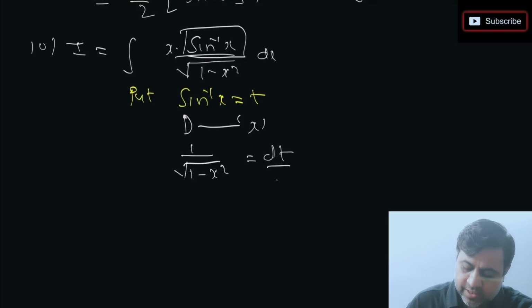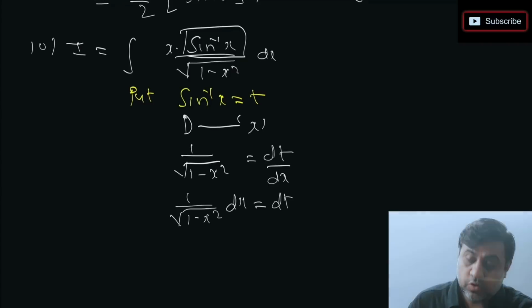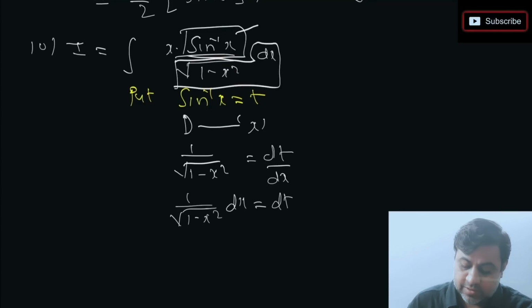Derivative of t is dt by dx. So 1 by under root 1 minus x square and dx will be dt. So if you observe this, 1 minus x square and dx will be dt. Sin inverse of x is t. So you should ask questions, sir, then what to do with this x?